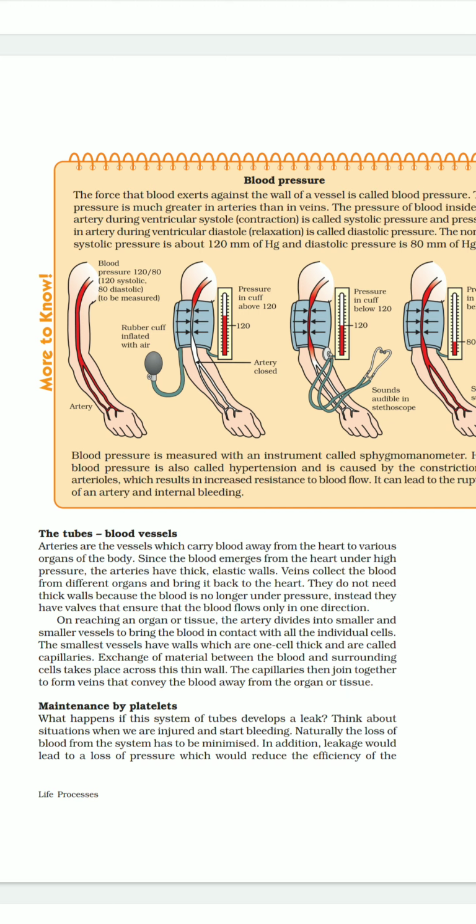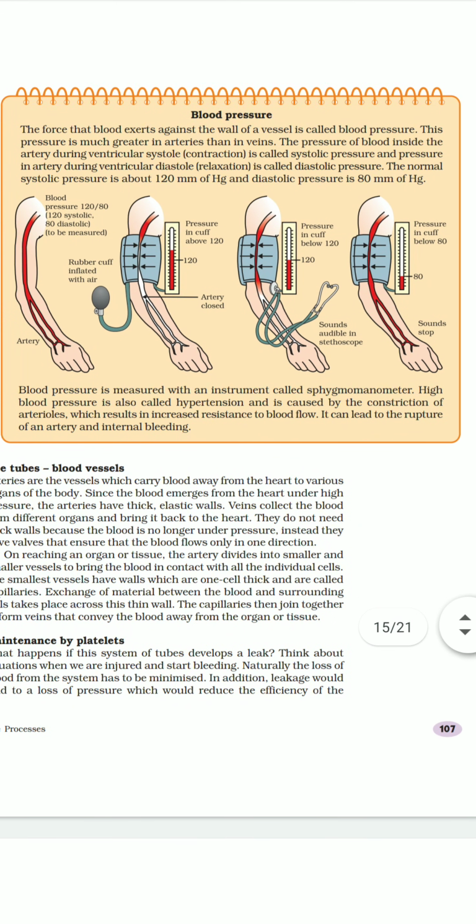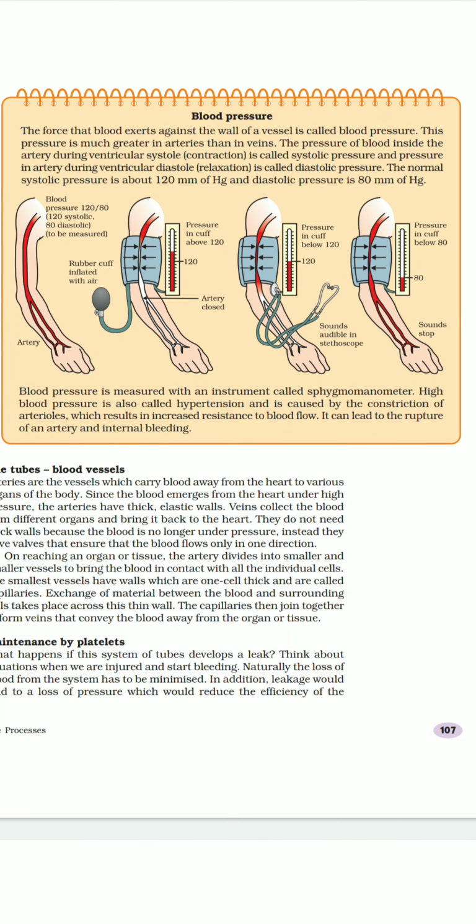So you can see that high blood pressure is also called hypertension, and it is caused by the constriction of arterioles, which results in increased resistance to blood flow. It can lead to the rupture of an artery and internal bleeding.